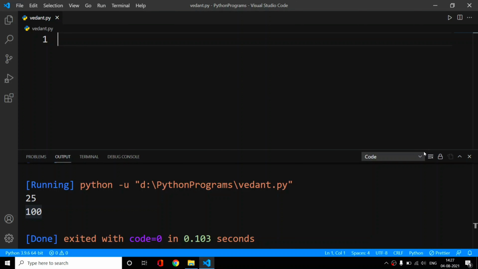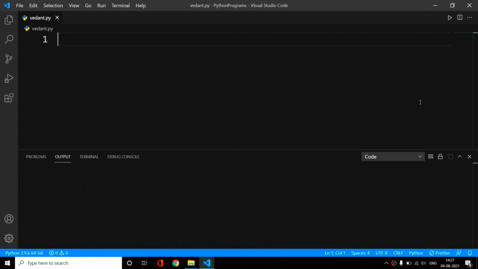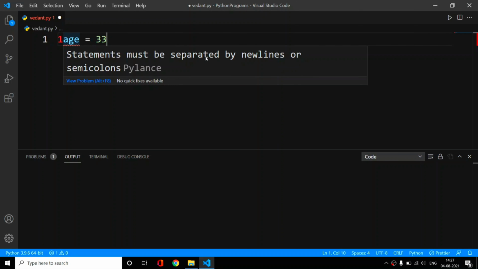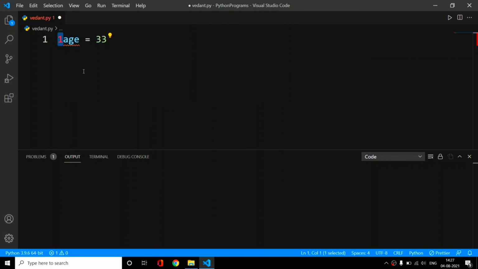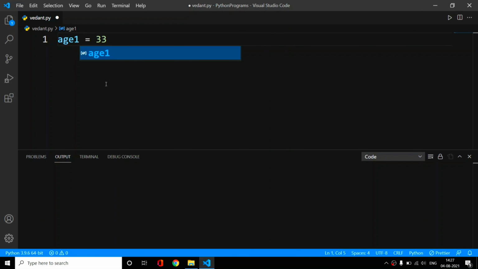So our rule number 1: never start a variable name with a number or symbol. Never do like this, 1age equal to 33. This is wrong. Our Visual Studio Code is giving us an error, which says statement must be separated. Python gets confused, because this is our first rule, that we should never start our variable name with a number or symbol. We can't use it like this, but we can use it like this. You can use any number at the end but not at the start, not in the beginning.